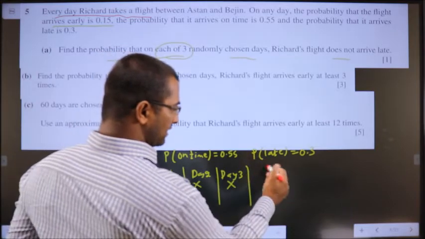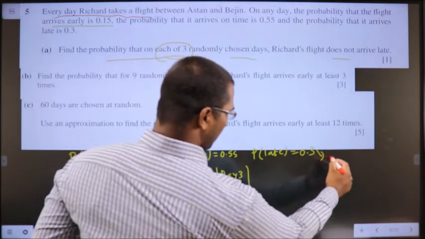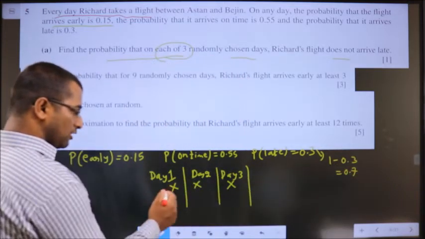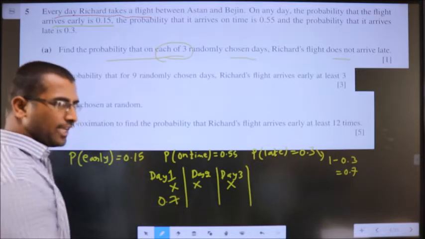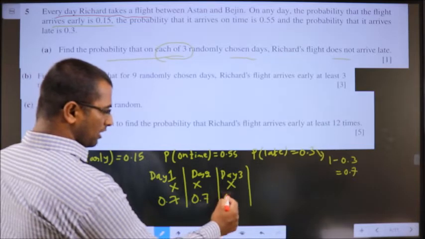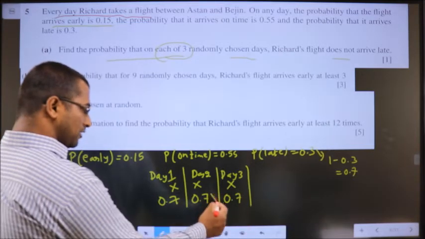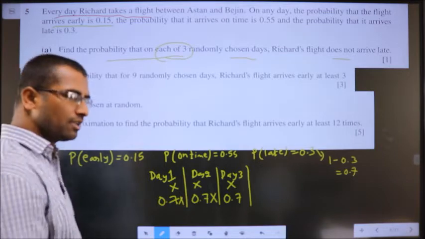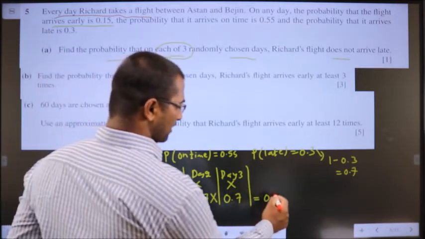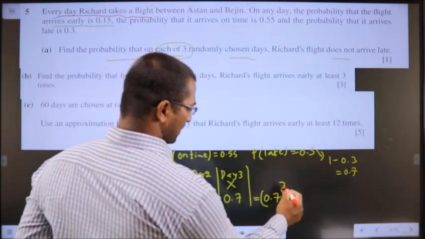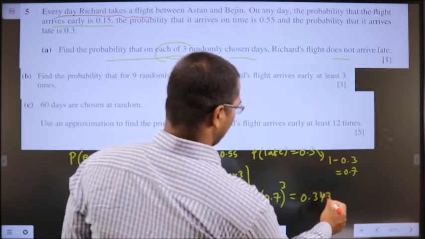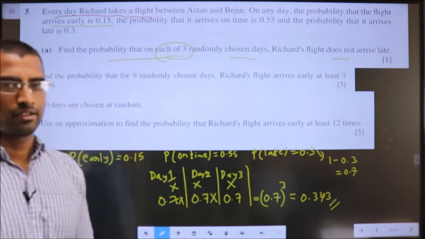Probability of arriving late is this, so probability of not arriving late will be 1 minus 0.3, that will be 0.7. So he should not be late here, 0.7. Here also not late, 0.7, here also not late, 0.7. Each of these should happen, so multiply: 0.7 into 0.7 into 0.7, 0.7 power 3. If you put in the calculator, it will result in 0.343. Okay.